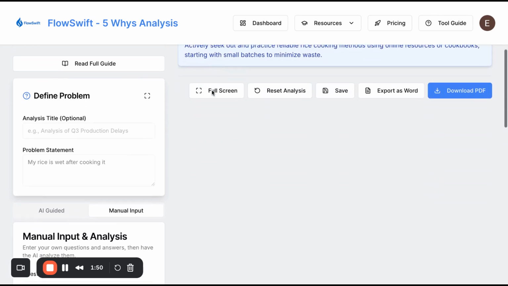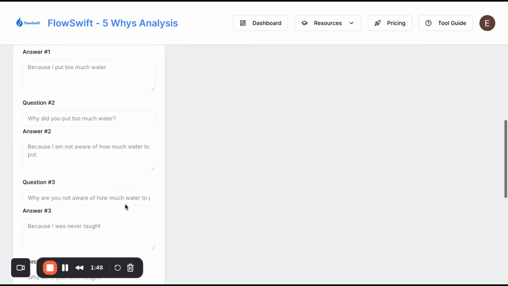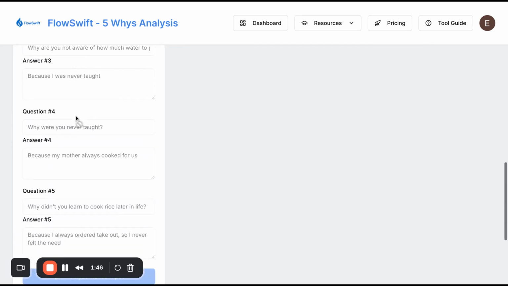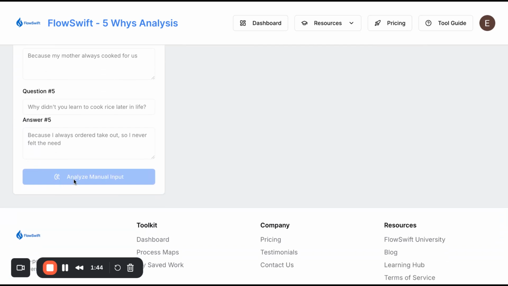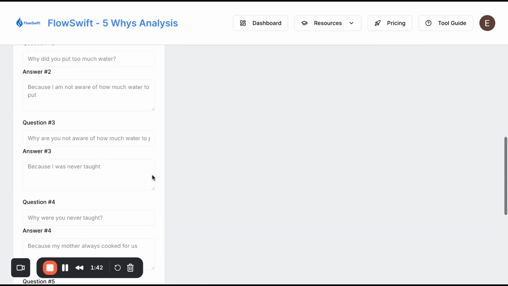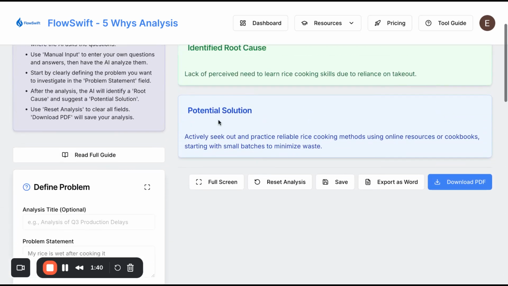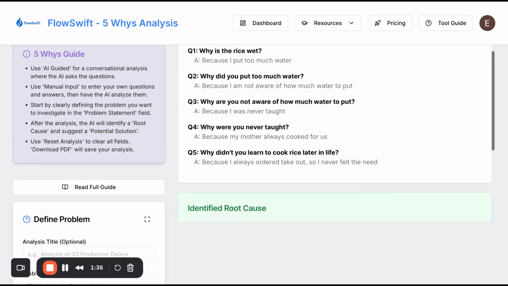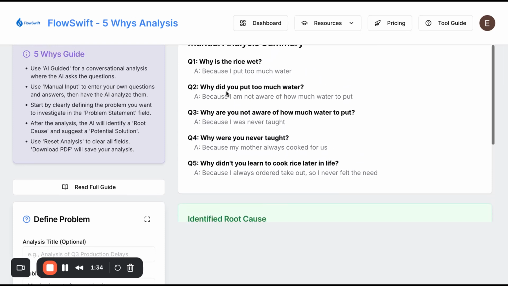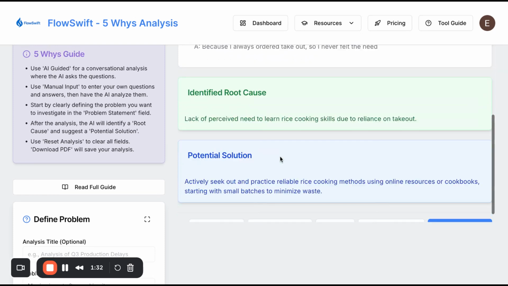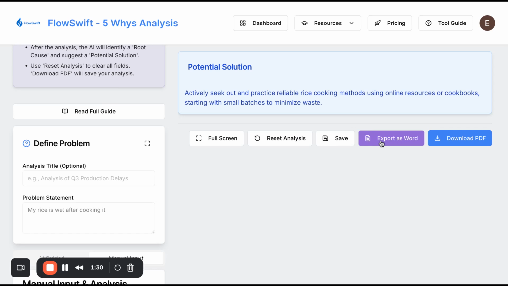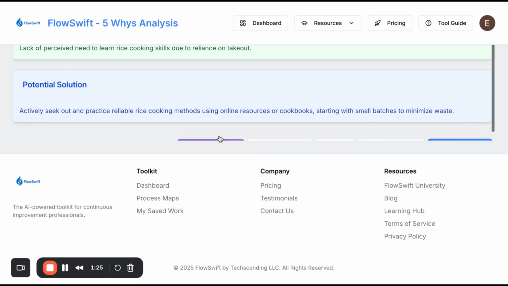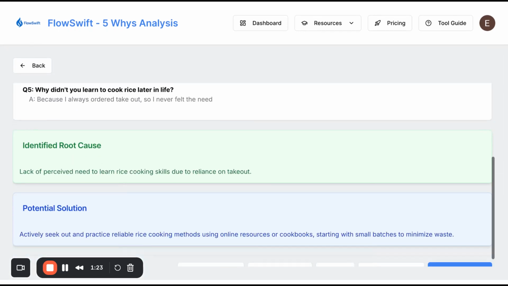Now, if we go to the manual input, you'll see that everything that was inputted as we were going through the 5 whys is actually saved here. So if you were to do this manually, it would be the same. And then at the end, you would click analyze manual input, and you would get these results here. Now you can see that this is very clean the way that it's exported out, and you can export as Word or as a PDF, and that will give you your full analysis. And if you want to view that in full screen, you can.